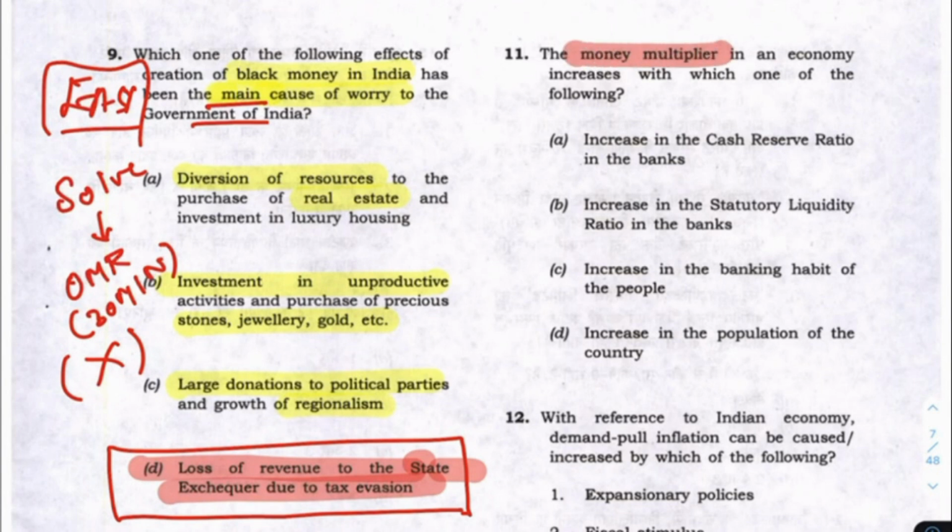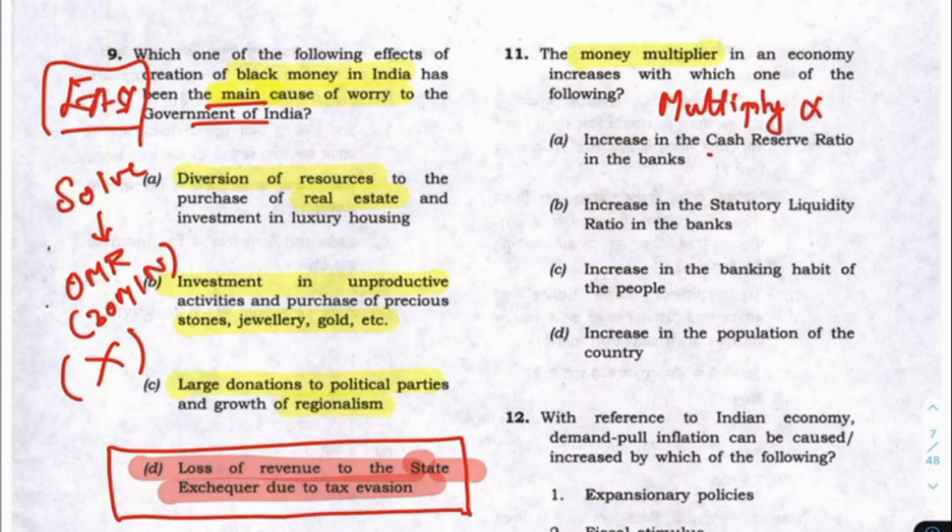What is the money multiplier? If you think about it, what is money multiplying? In simple terms, you have to multiply the money. So that is the key.